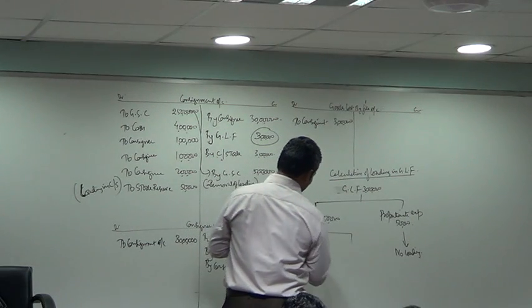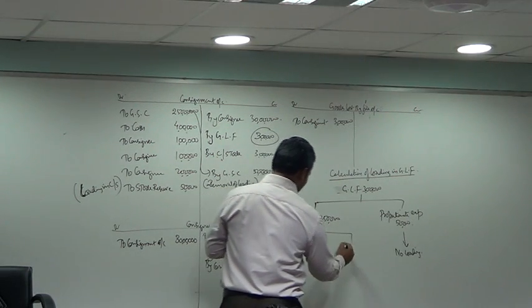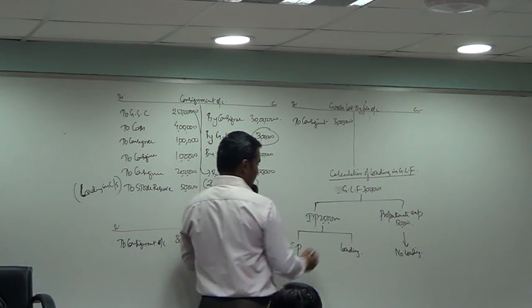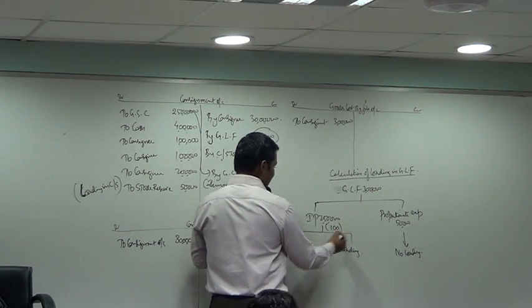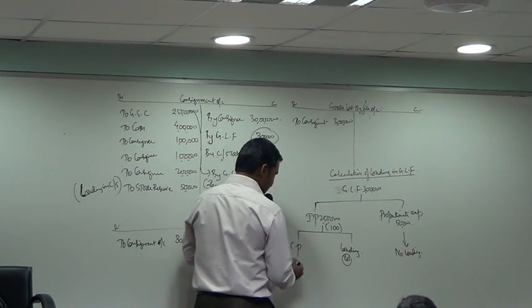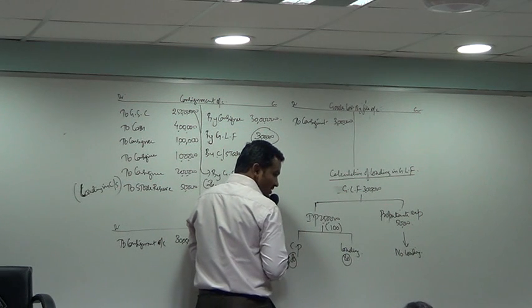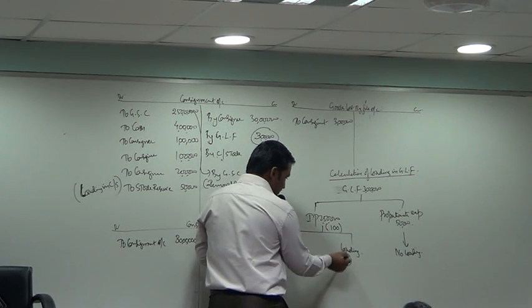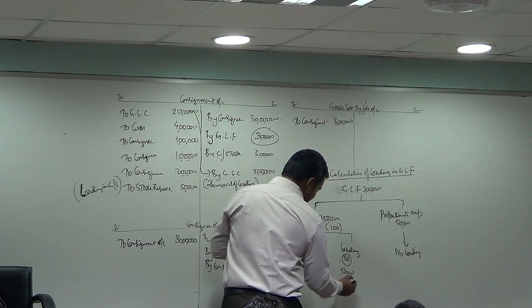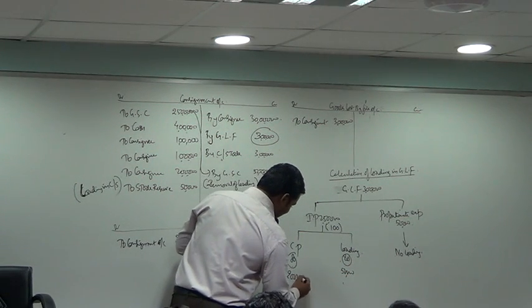Invoice price has 2 parts: cost price and loading. This is 100, this is 20 loading, this is 80 cost. If this is equal to this, what is this equal to? 50,000 or 2 lakh rupees.